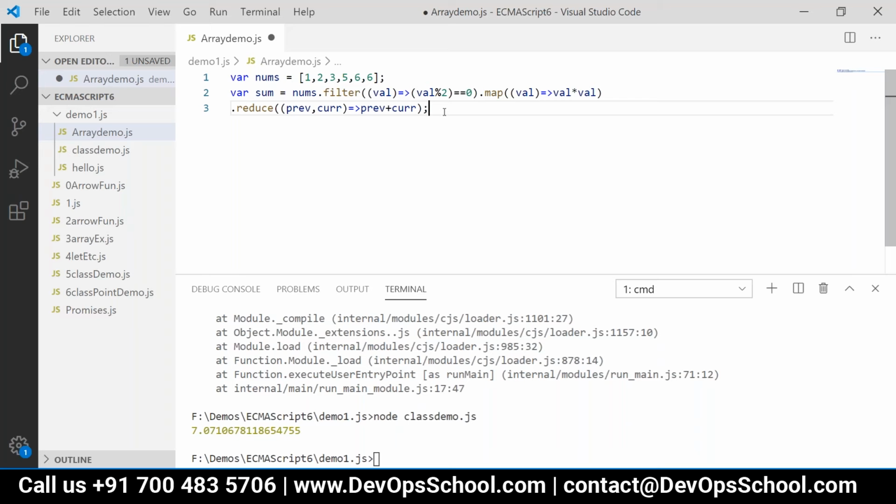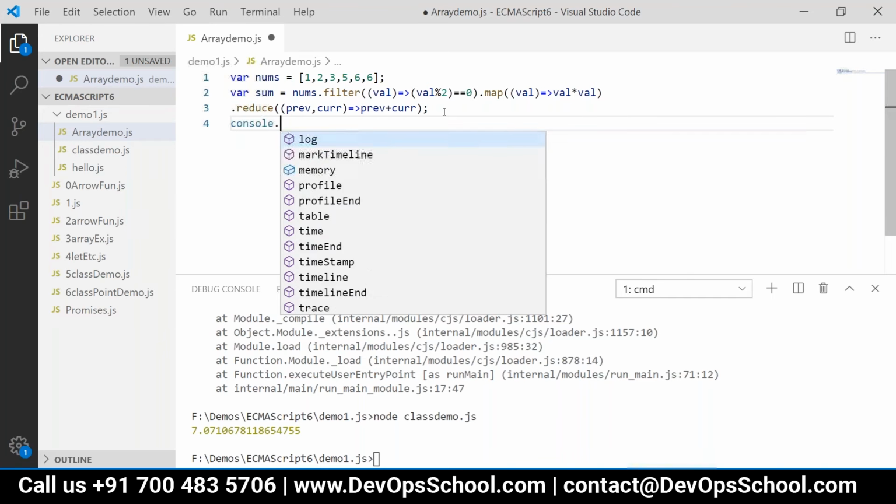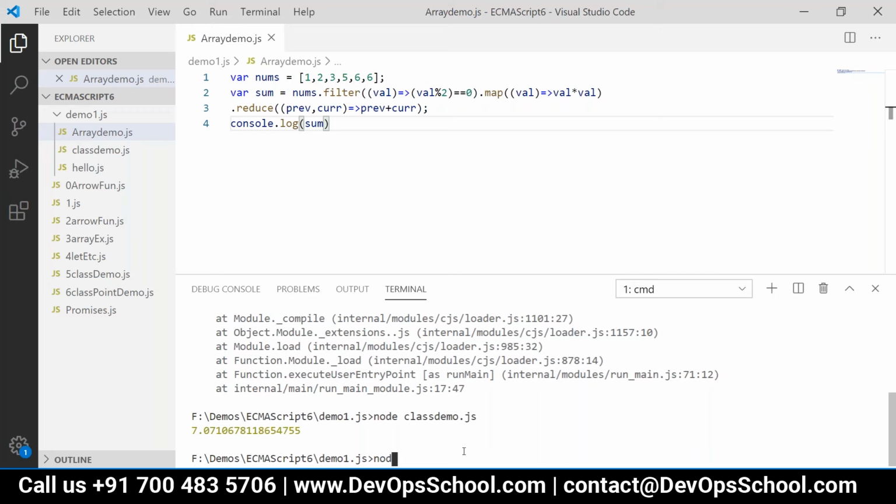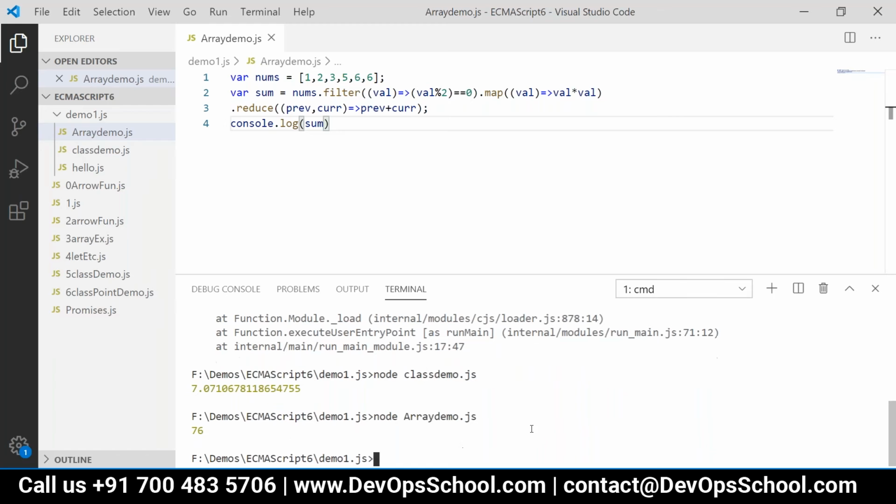And then the last thing is console.log sum.